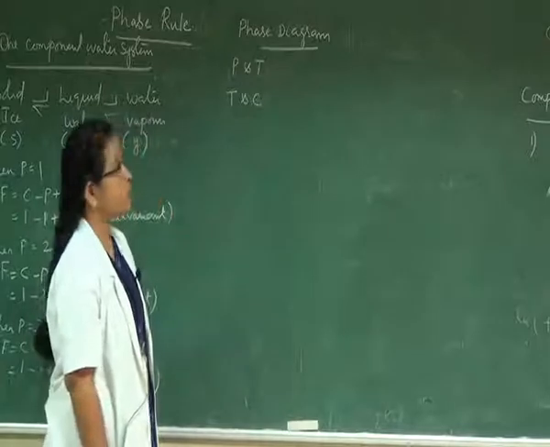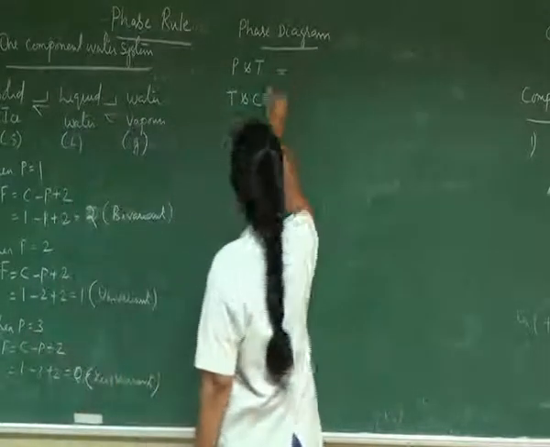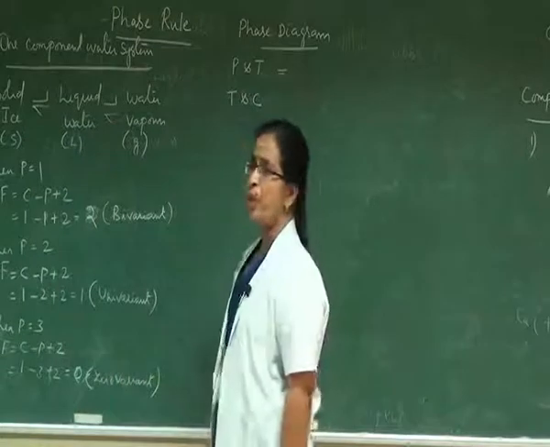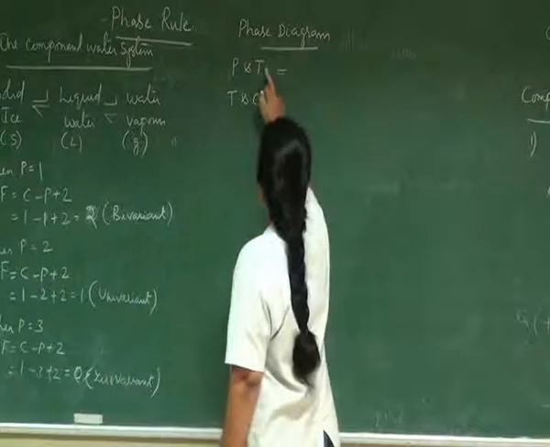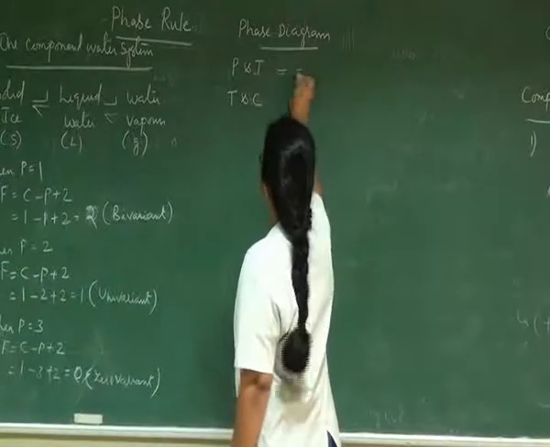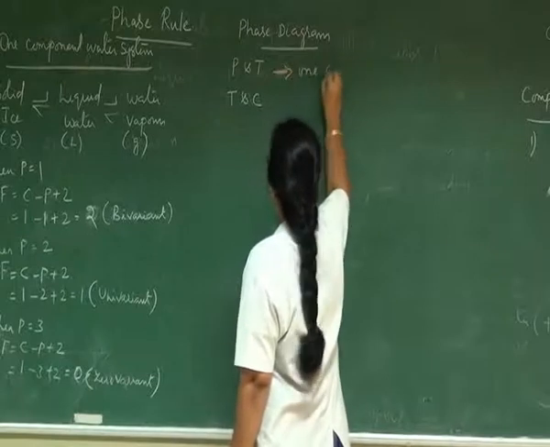So, a TP diagram and a TC phase diagram. A TP phase diagram is a graph drawn between two factors, namely temperature and pressure. Therefore, this phase diagram can be applied only to a one component system.